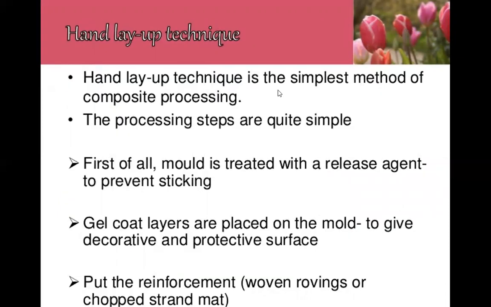This hand layup technique is the simplest method of composite processing. The processing steps are quite simple. First of all, the mold is treated with the release agent to prevent sticking. Gel coat layers are placed on the mold to give a decorative and protective surface. Put the reinforcement, woven or chopped strand mat.